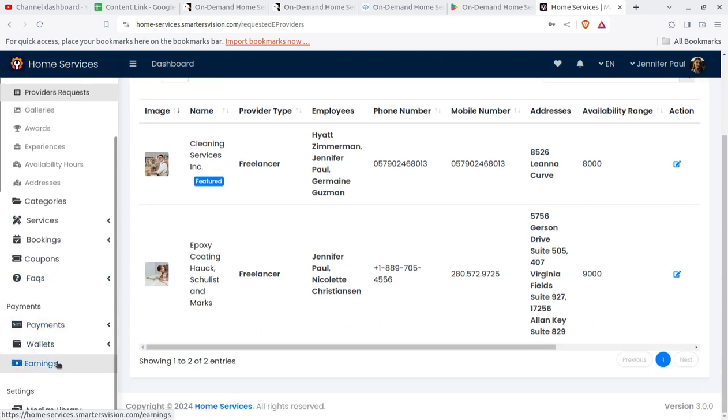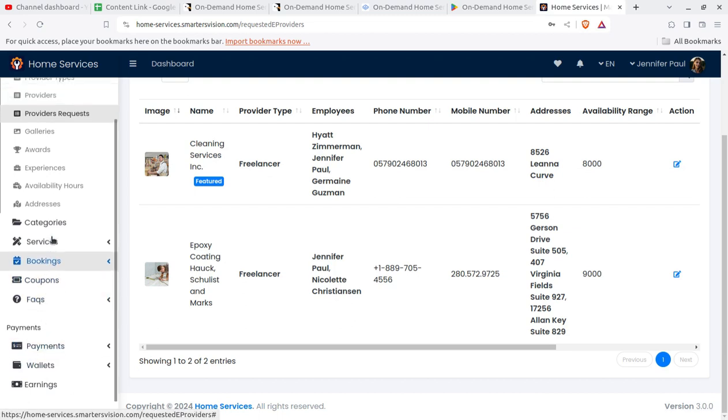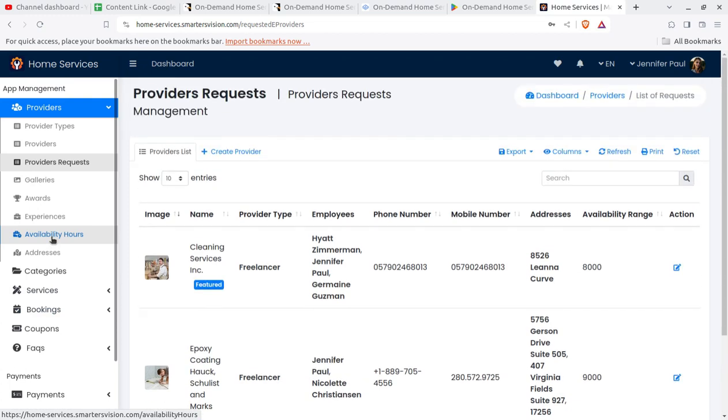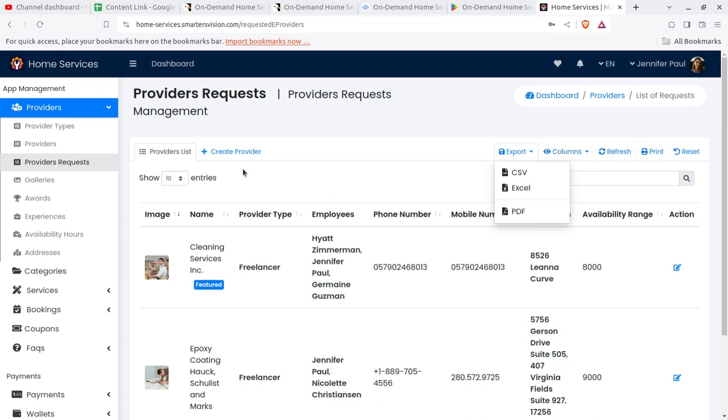And the providers can check their earnings here. Further, media library is for them. They can upload their own pictures applicable for providing the services for them. All the things, all the reports can be exported in XML format, Excel, CSV, and PDF formats, and you can also set the columns what you want to see on the screen.